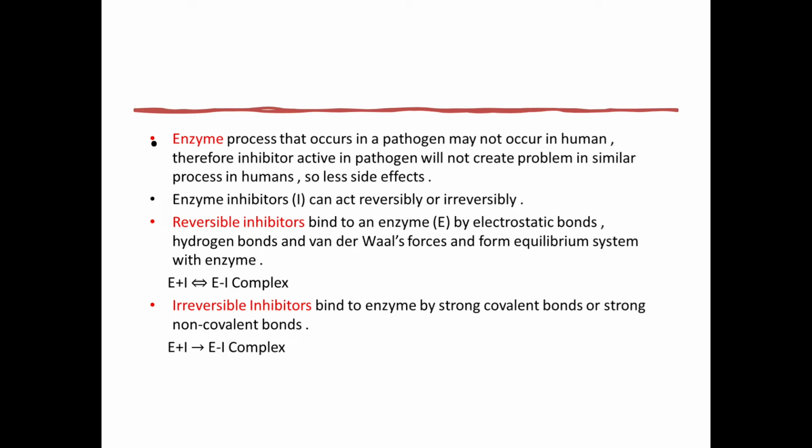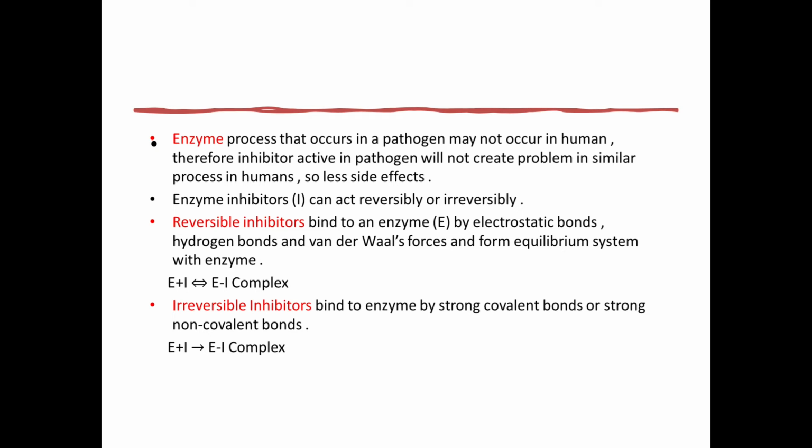These enzymes are very specific, so the inhibitor or drug active for inhibition of an enzyme in a pathogen will not be active in human processes. So there is a very good advantage of enzymes as drug targets.